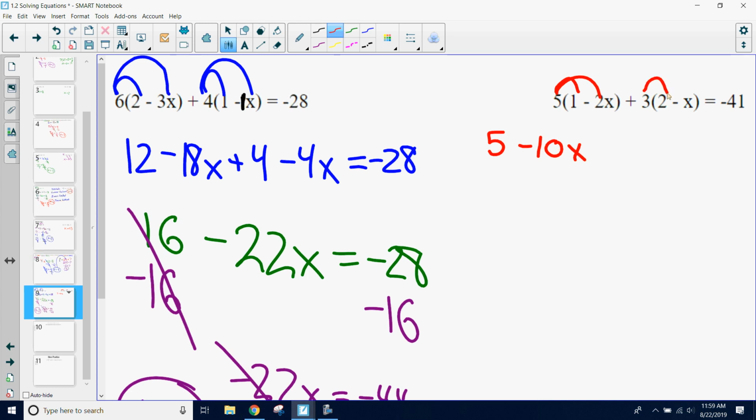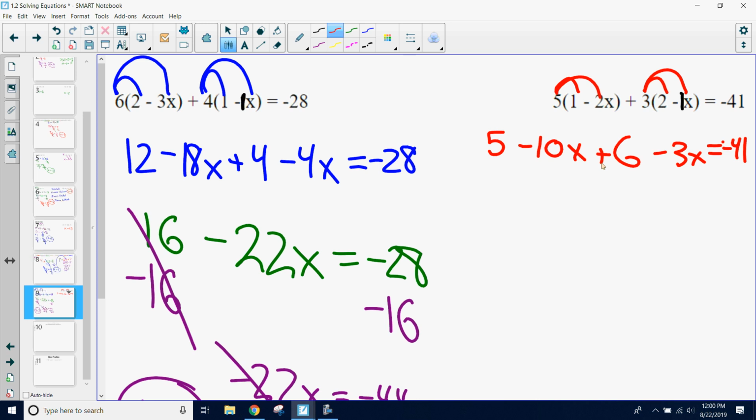3 times 2 is 6. And then 3 times that negative x. I expect it to be a negative 1x because there's that hidden negative 1 in there. So that's going to be 3 times negative 1 is negative 3x equals negative 41. And from here, because I had an addition in front of my 3, I can keep my addition step here. Are we okay so far?